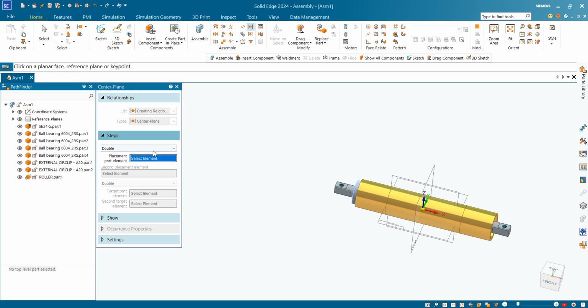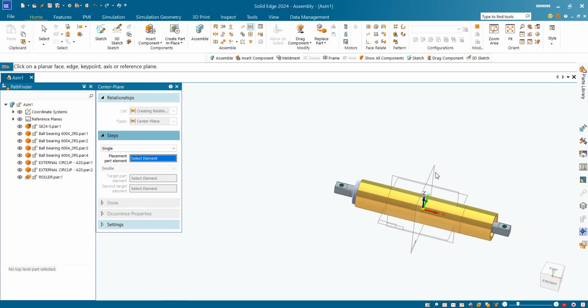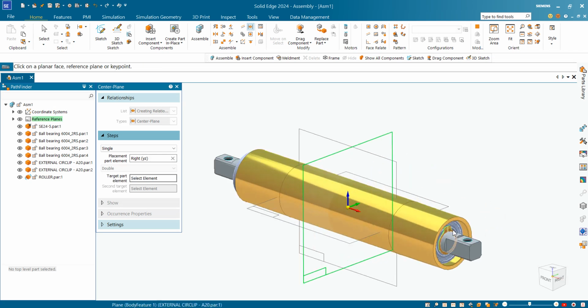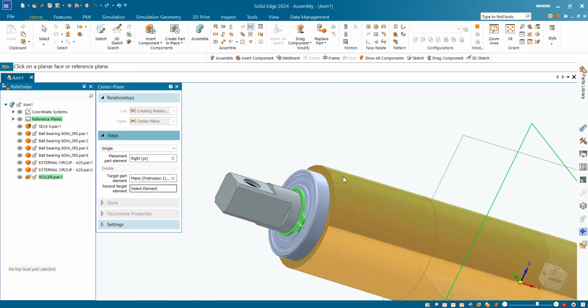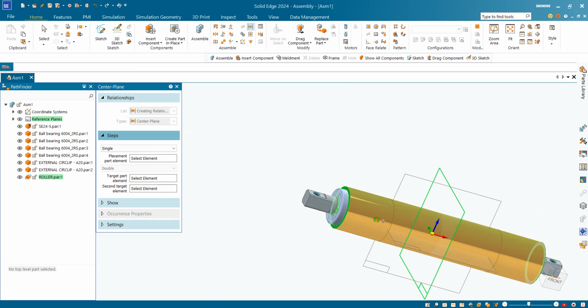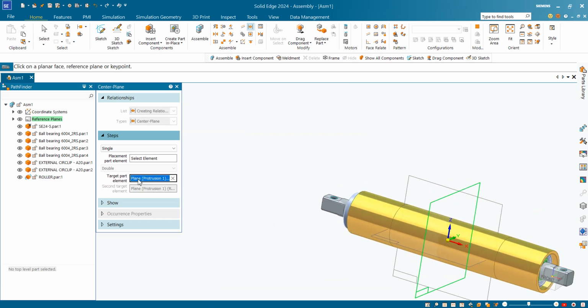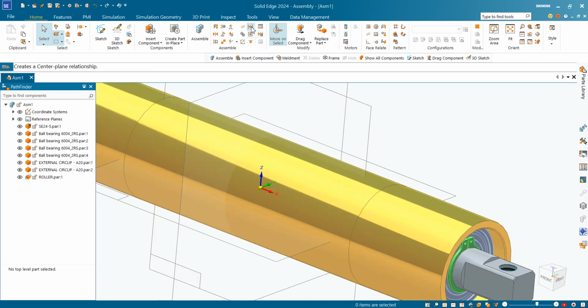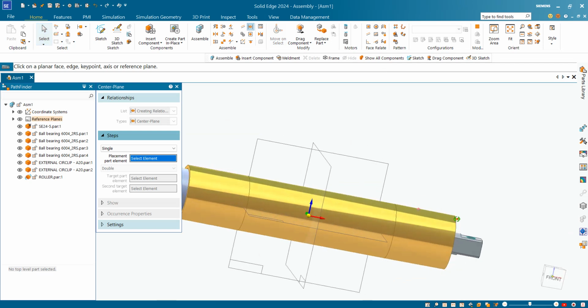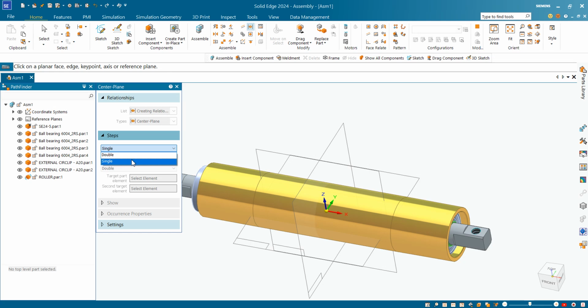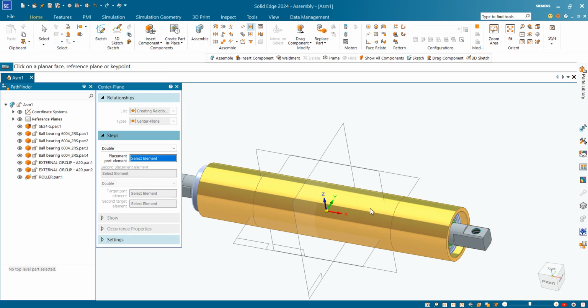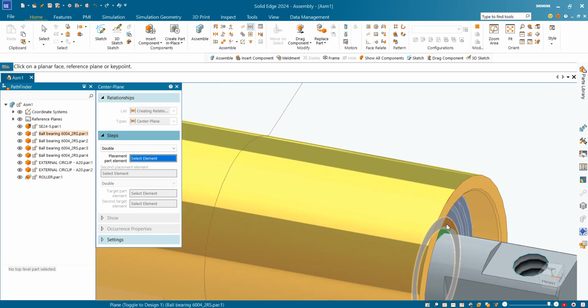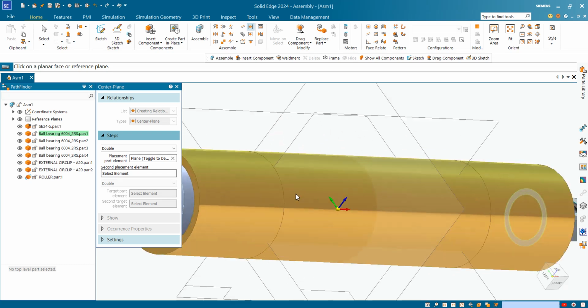Here you can also take a single, then we have to select this plane, then this, and then this. Okay, and now you can say show, right click, or just one minute, I will again do that. Double, this one, and this one.